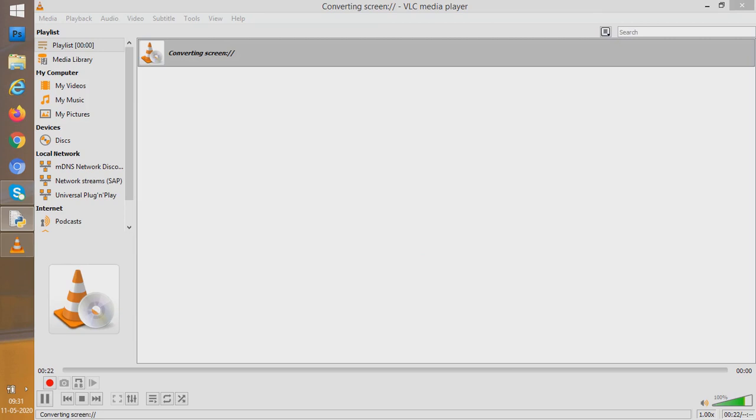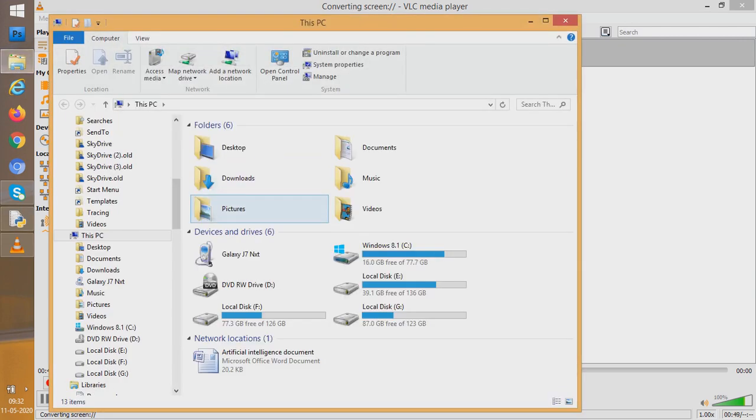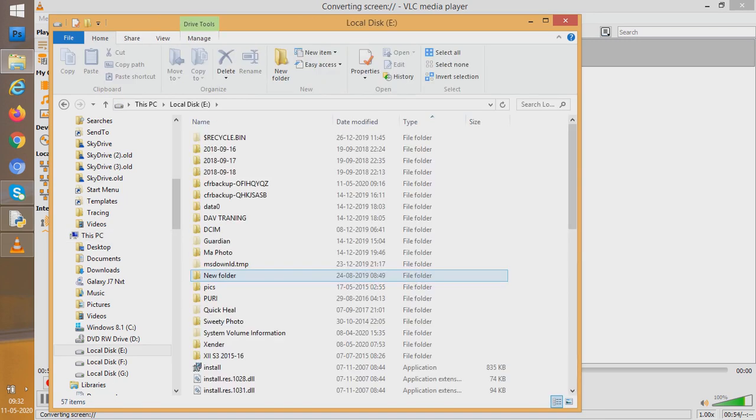Students, in our life, when we were in class 4, 5, 6, we used to make files in notepad. You remember, students? What we did? We made files in notepad. Let us go today and try to make one. So suppose I go to E drive here and I try to make a file.